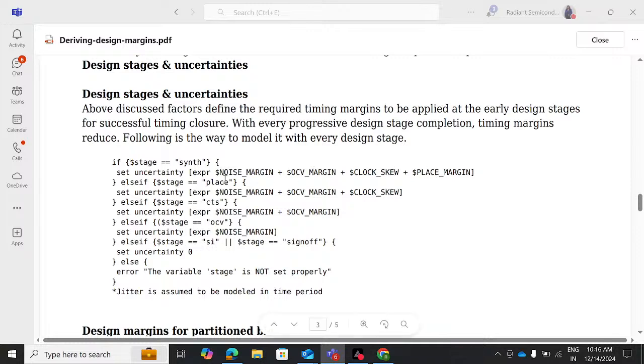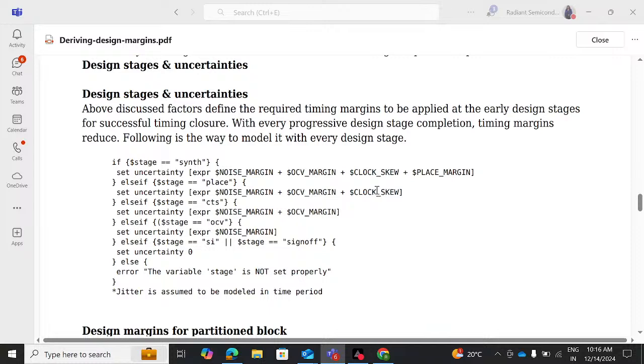Now, as you move to the physical design, in the placement stage, where you legalize the cells and then analyze the timing using the ideal clock, the uncertainty value is determined by noise margin, OCV margin, clock skew. No more do we need the place margin because we are already in the placement stage, right? Now, once you go to the CTS, the uncertainty value is determined by noise margin and OCV margin.